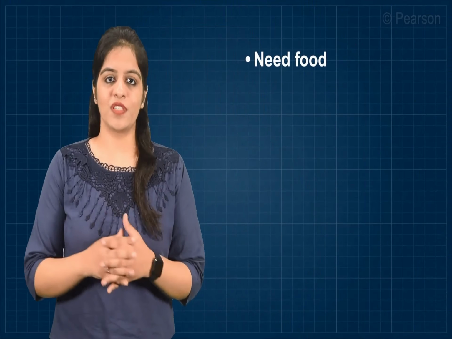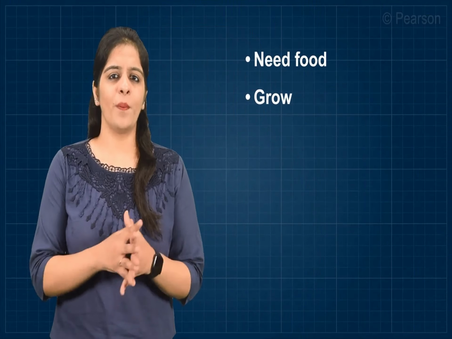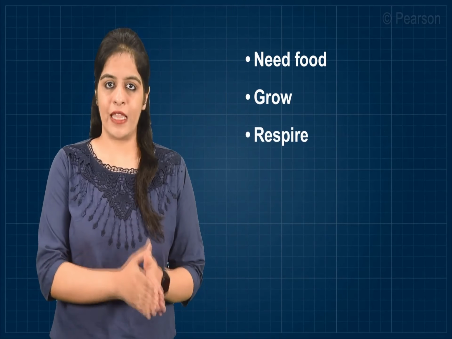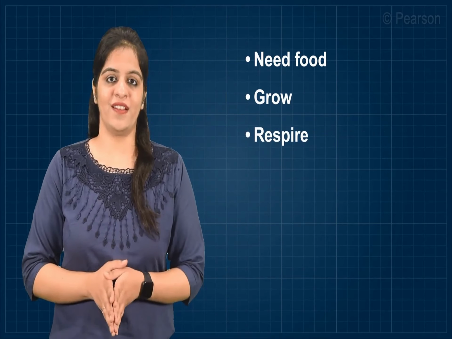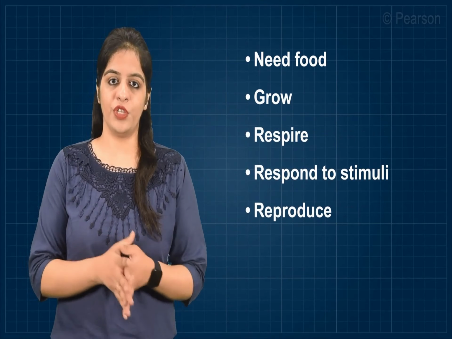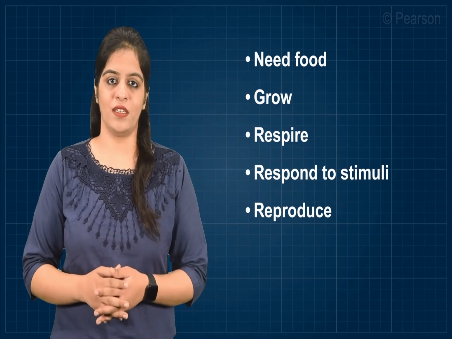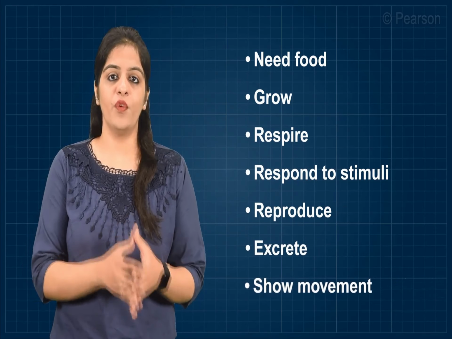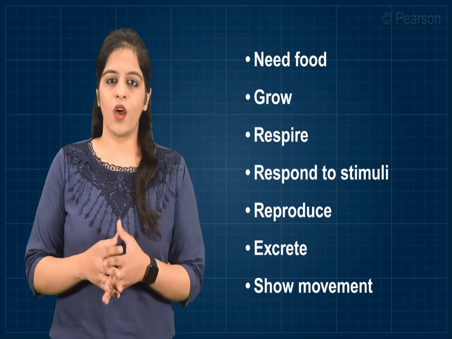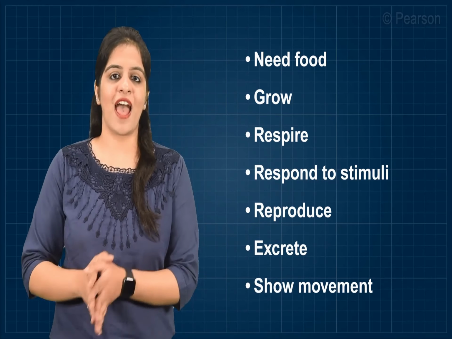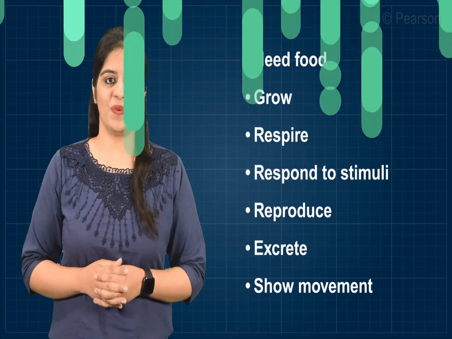They need food to survive, show growth from baby to youth and from youth to old age, breathe in and breathe out air, respond to stimuli, reproduce to give birth to new ones of their own kind, excrete waste products from their body, and they move their bodies. All these features are exhibited by both plants as well as animals. Let us see how.